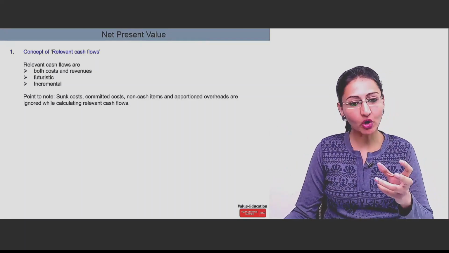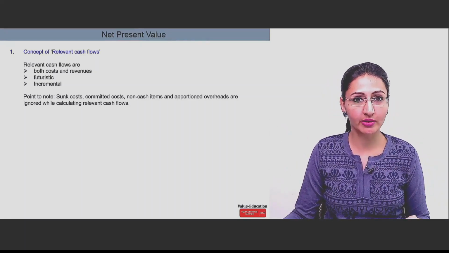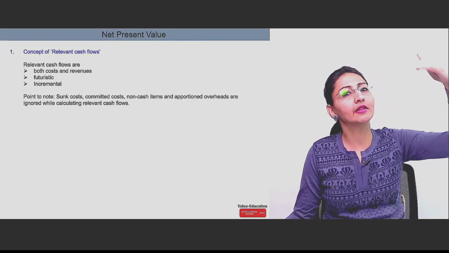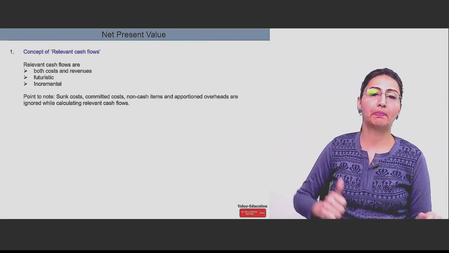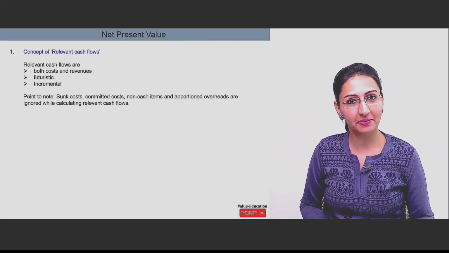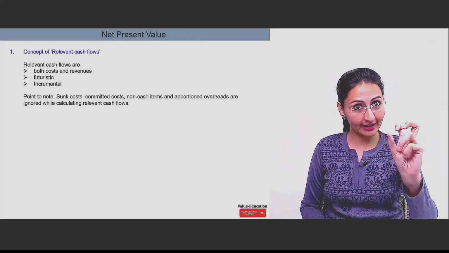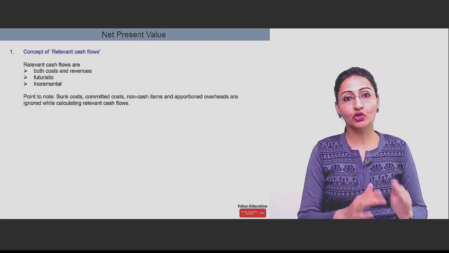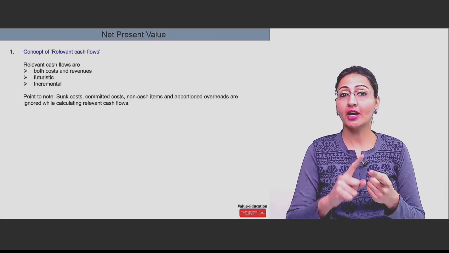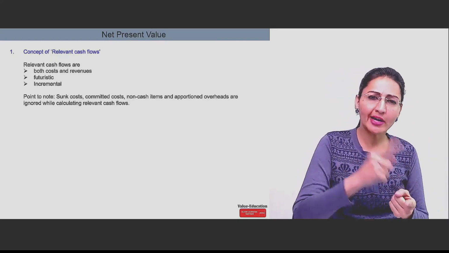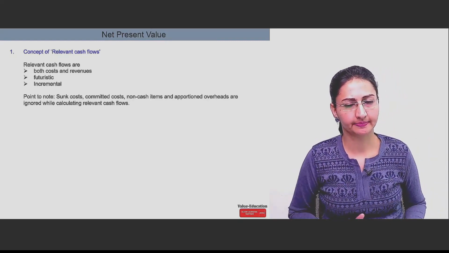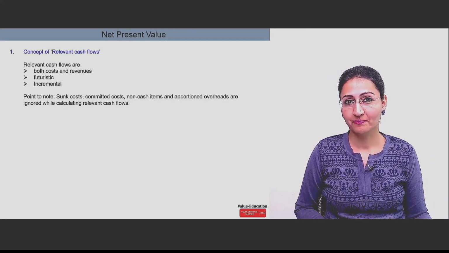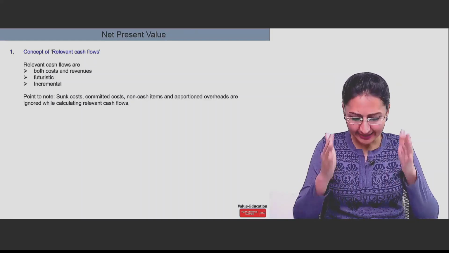And when we talk about relevant cash flows, relevant means something which is going to be incurred in the future, not in the past. That means the cash flows should be futuristic, which are going to arise if you accept the project. And last one, incremental, which are not your cost at the existing situation.